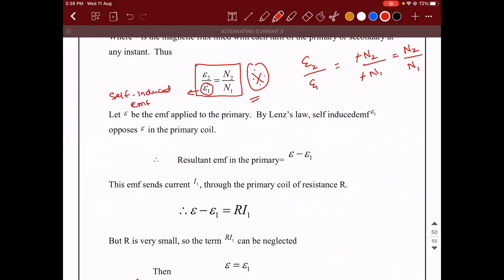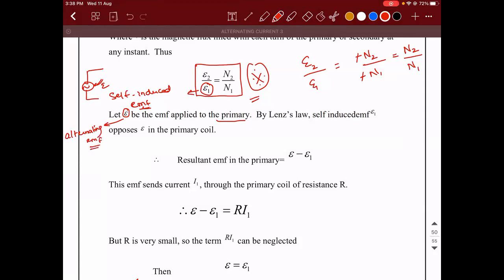self-induced EMF. But if you remember, the primary coil, apart from the self-induced EMF, is also connected to an alternating source. Means there will be an EMF due to this also, no? Guys, are you able to understand? Let E be the EMF applied to the primary. This is the alternating EMF I'm trying to talk about.